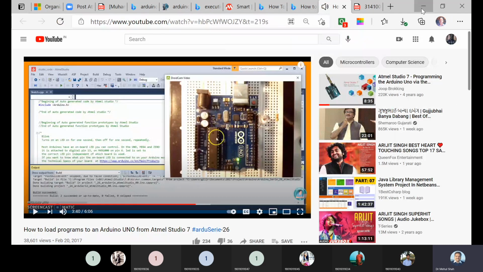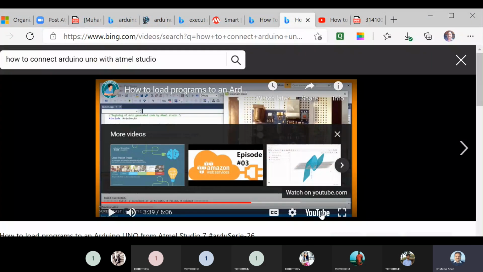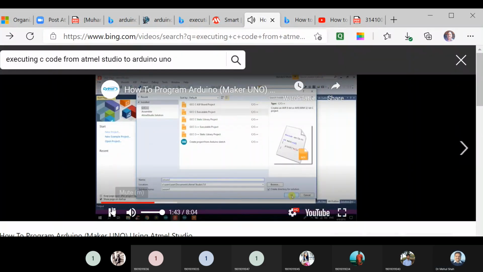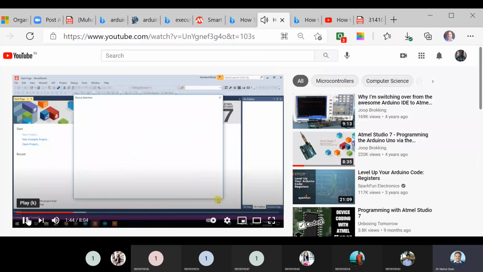In the second part we will do the other way, right? The other way means we are writing Atmel code, so how to program Arduino Uno using Atmel Studio. The code will be a C program corresponding to Atmel, and here the program will be an Arduino program.